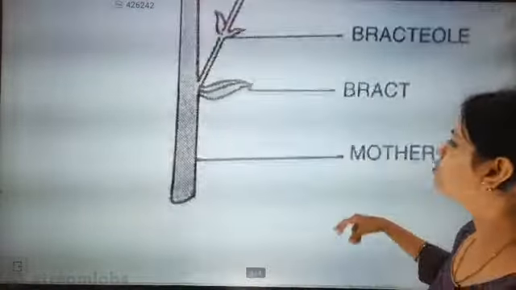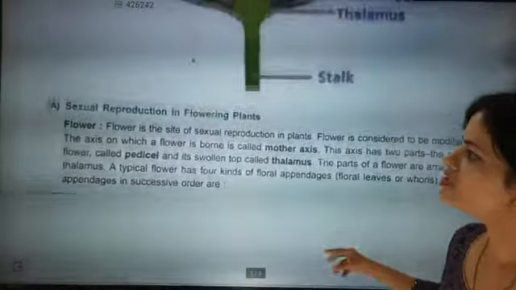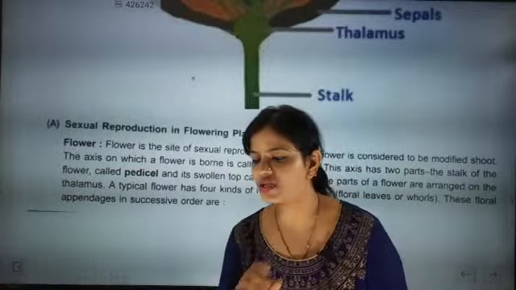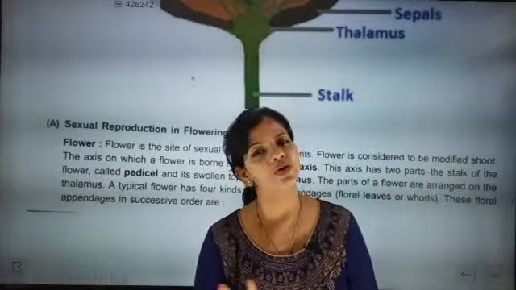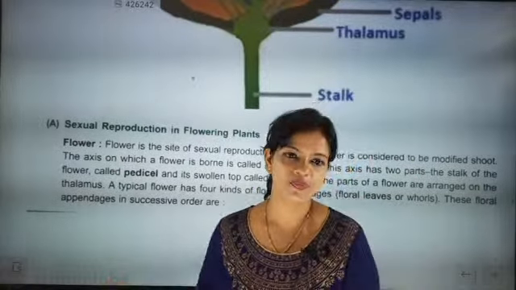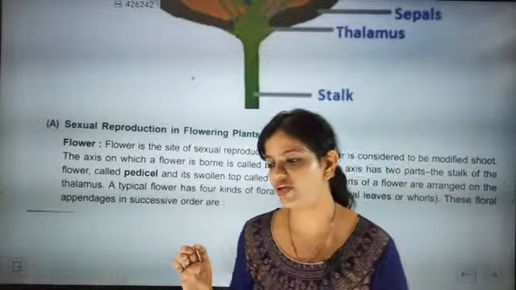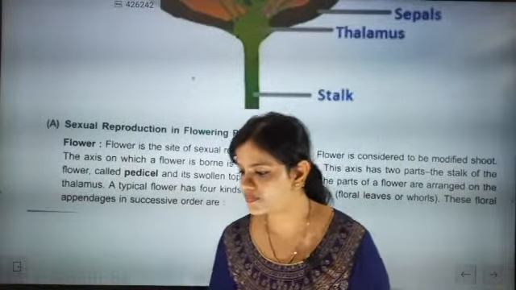Now we are going to go for flower reproduction. In flower reproduction many things are there. First thing is that a flower also reproduces. We have seen two types of reproduction. One is asexual reproduction, in that we have seen vegetative propagation. Now we are going to see